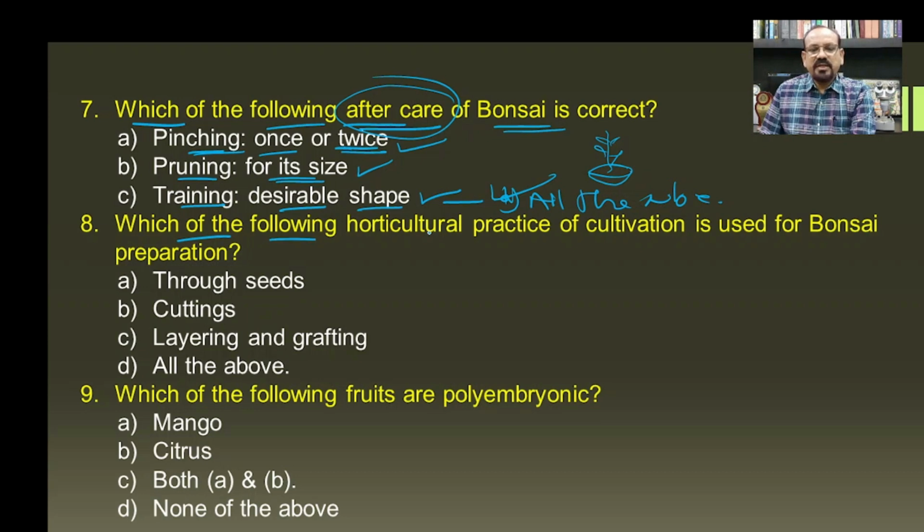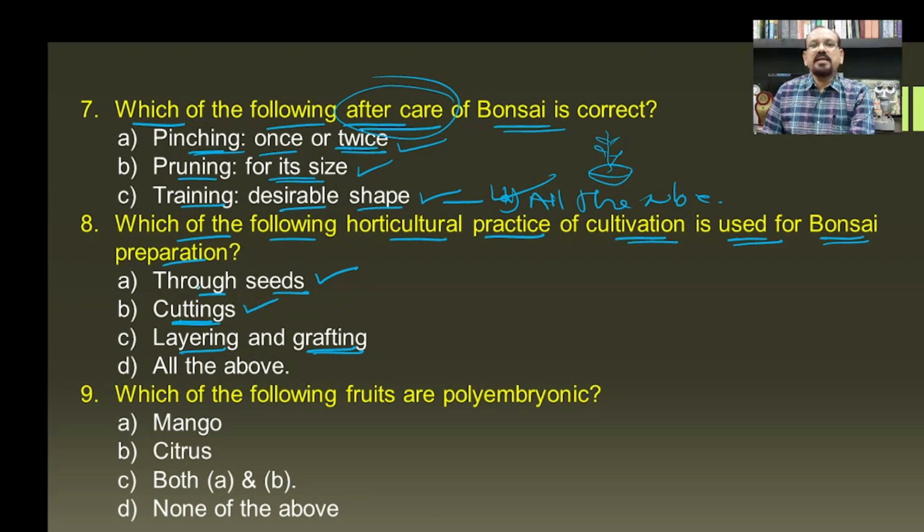Then, which of the following horticulture practices of cultivation is used for bonsai? So if you see, through seeds, then cuttings, layering, and grafting. These are the different methods utilized for the cultivation of plants. Even for bonsai preparation, the seed can be used for the cultivation of the plant.